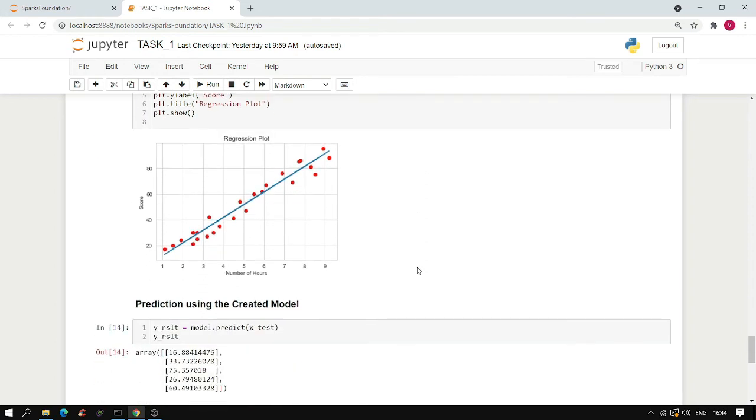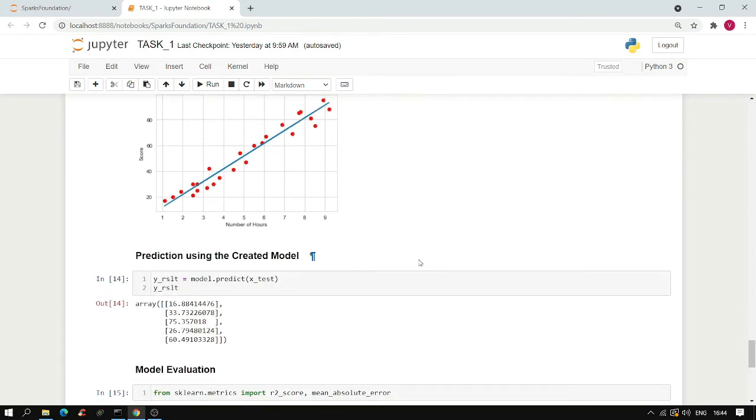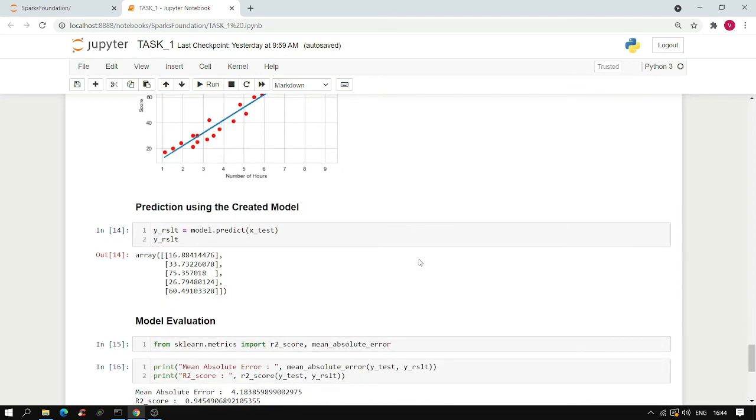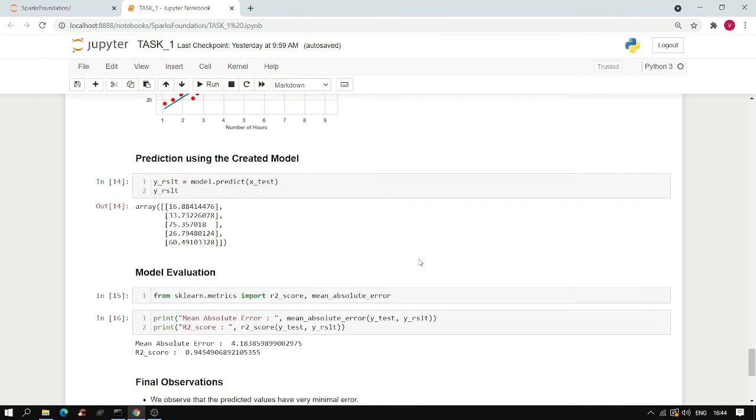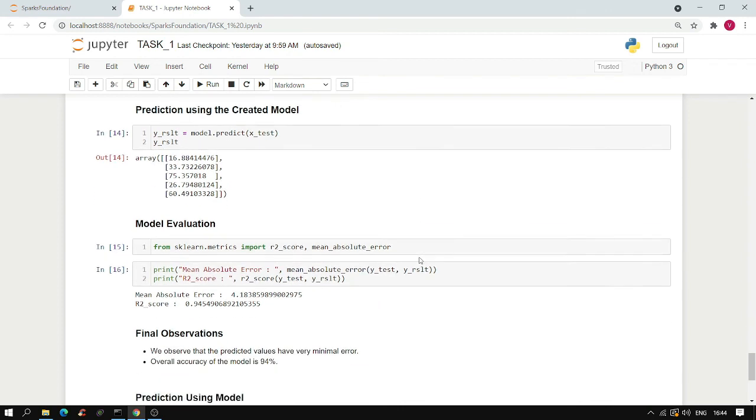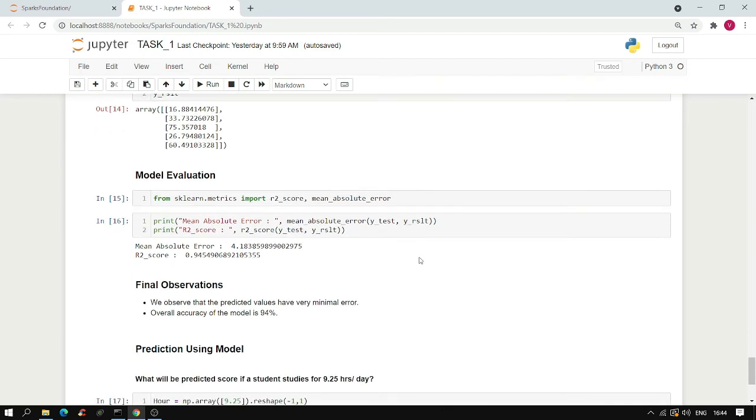We predict some values from our created model. To evaluate the model, we calculate two parameters, that is mean absolute error and R2 score. As you can see, the mean absolute error is very small and the R2 score is about 94%. Hence, the overall accuracy of the model is 94%. We predict some values using our model.